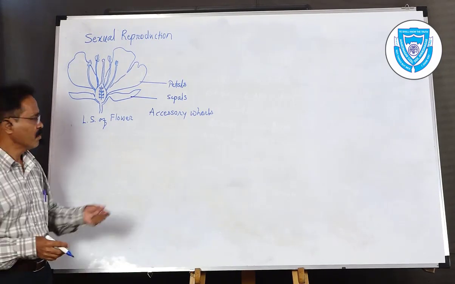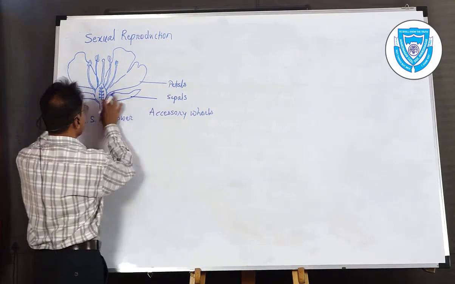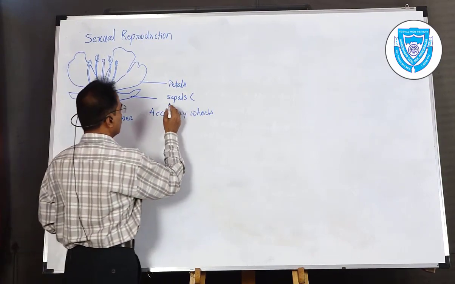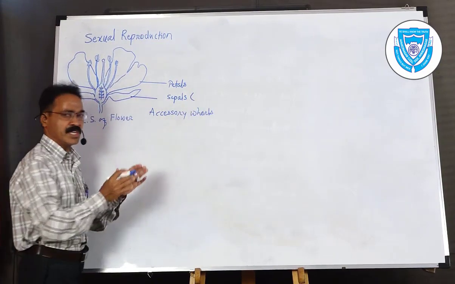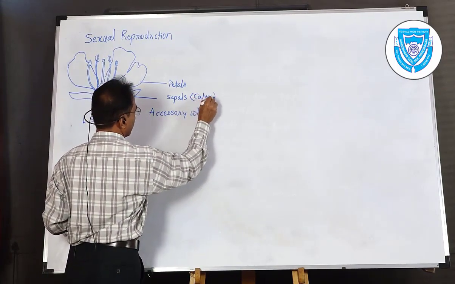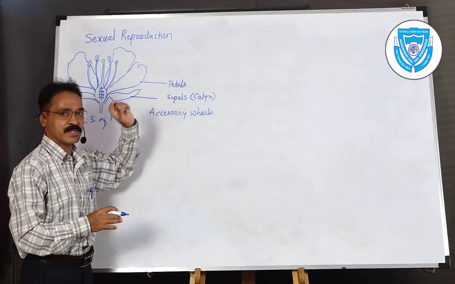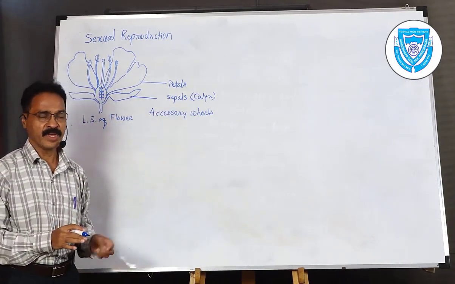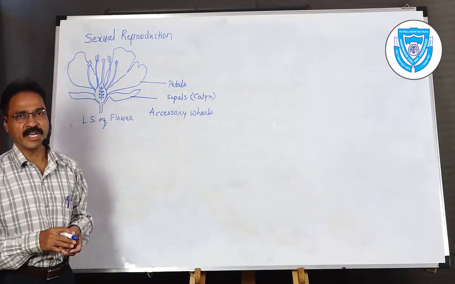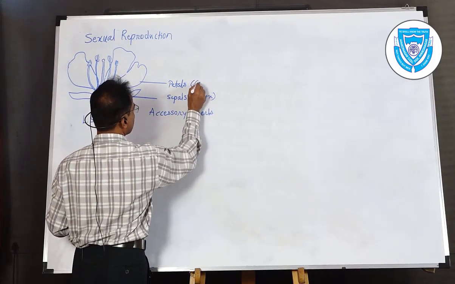But these two parts are made up of, for example, the first whorl, which is called the sepal, and the total union of sepals is called the calyx. That means the calyx is a unit, and the members of this unit are known as sepals, generally green in color. Being outermost, they are protective in nature. The second one is the petals, and the unit is called the corolla.